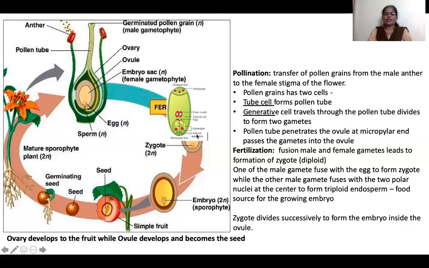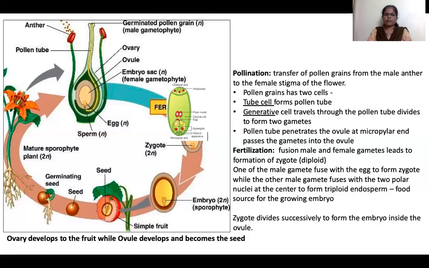The other male gamete in the pollen tube, the second male gamete, fuses with the central polar nuclei. These two cells and the third male gamete fuse together, forming a triple fusion, and it becomes the endosperm. The male and female gamete fusing here forms the zygote, whereas in the center of the ovary there are two cells called polar nuclei, and the male gamete fuses with them to form the endosperm.